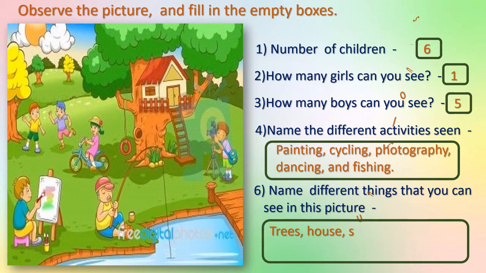Let us write trees, house, sun, clouds, water, tire, grass, ladder, etc. Correct? You can write a part of the bridge, right? So many things we see here, cycle, camera, you can add here, okay?